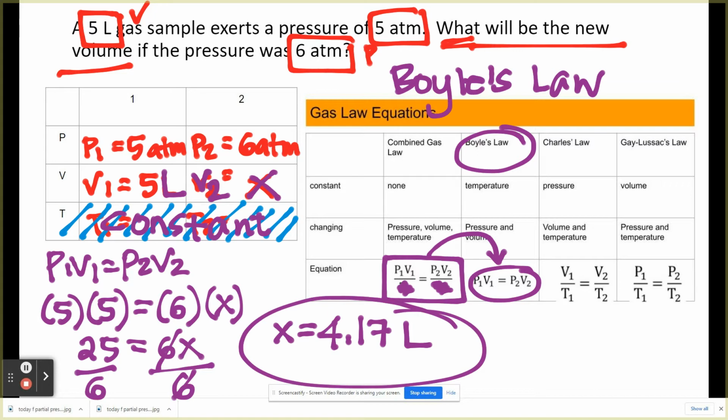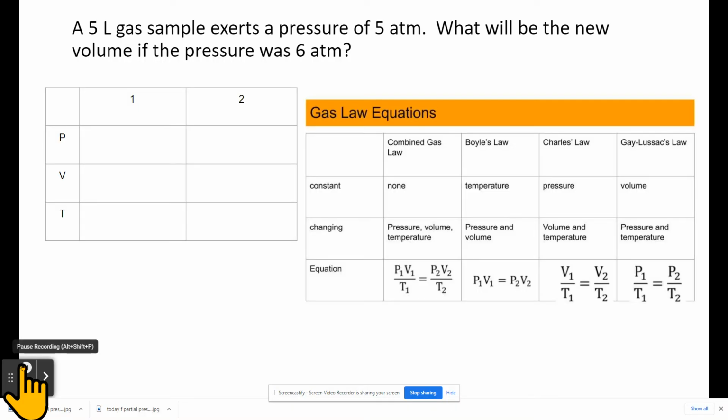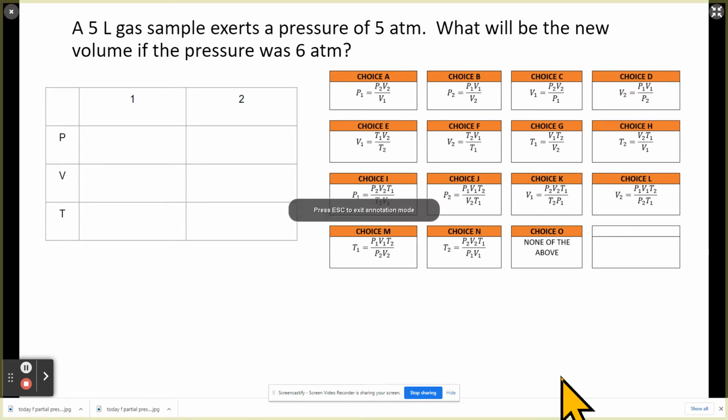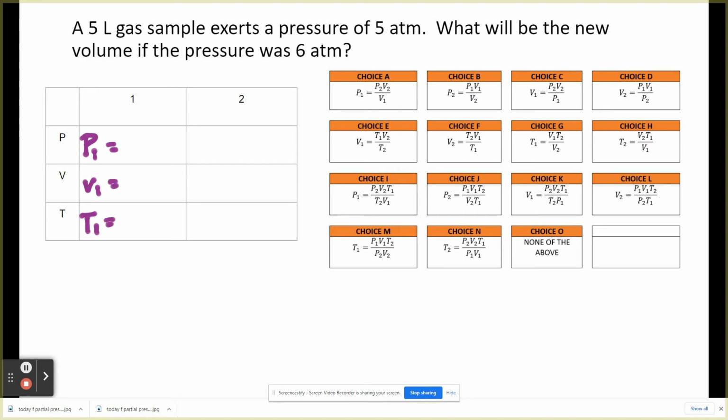What if you have the same problem, but the question was just asking which equation you're going to use? You just do exactly the same thing. Let's do this really quickly. It was P1, V1, T1, and we got P2, V2, and T2.